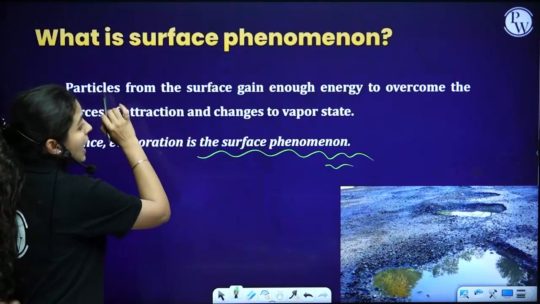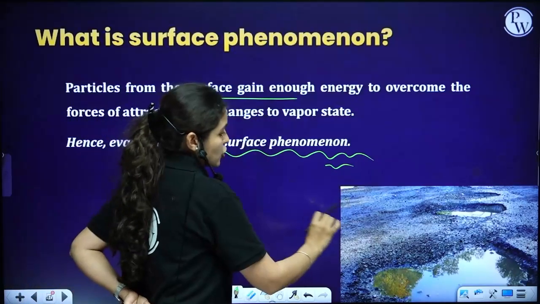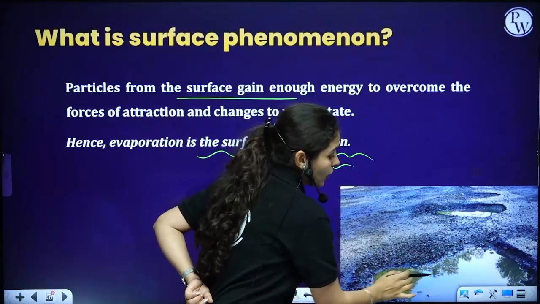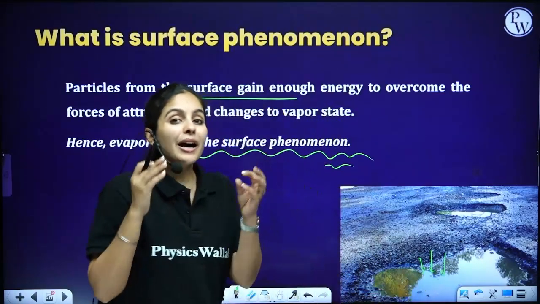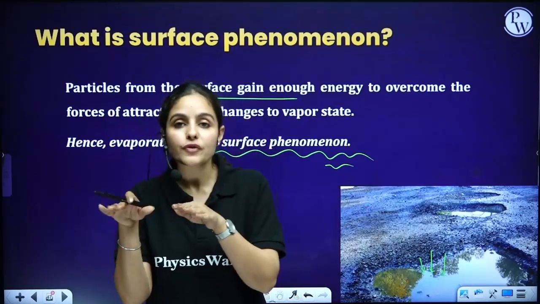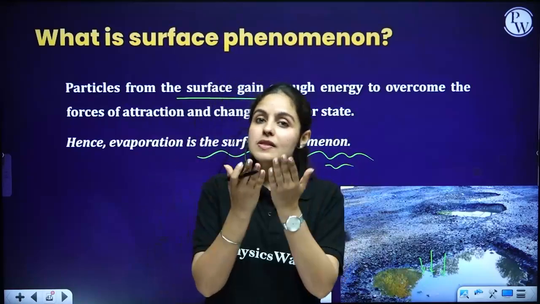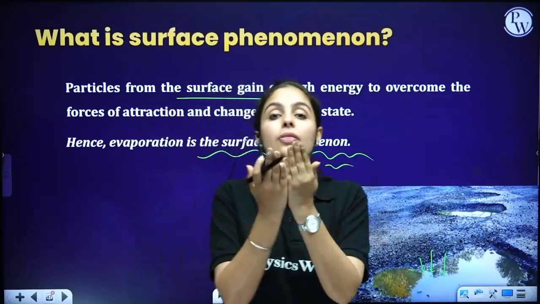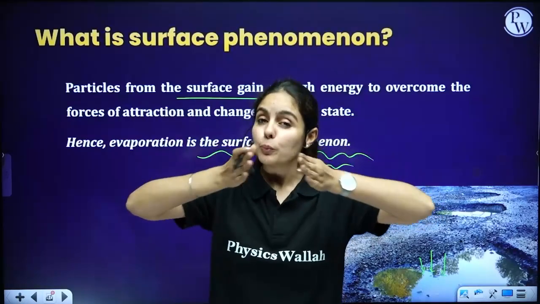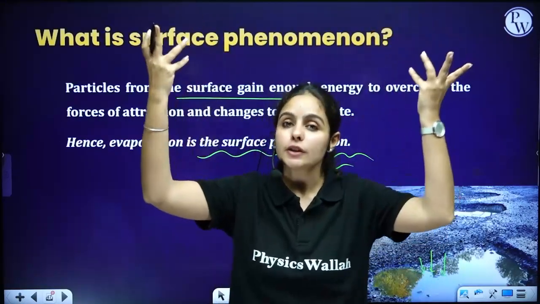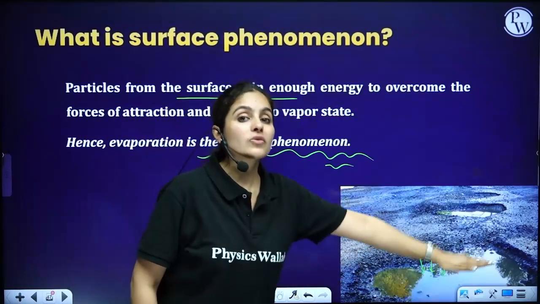Evaporation is happening from the surface as they gain energy. So water here is going to gain energy from the surroundings, and particles from the water surface will start having high kinetic energy. They will start vibrating fast. Their force of attraction will become loose. They will break their force of attraction and turn into vapor state. So evaporation starts from the surface.